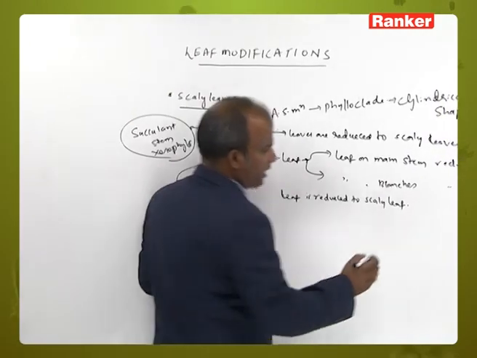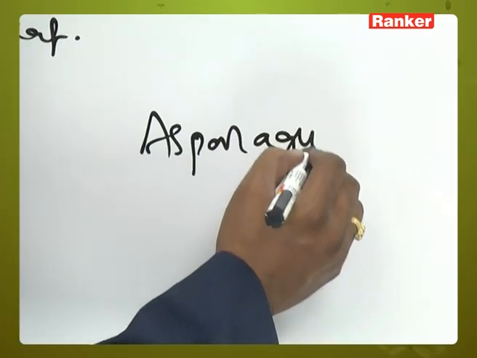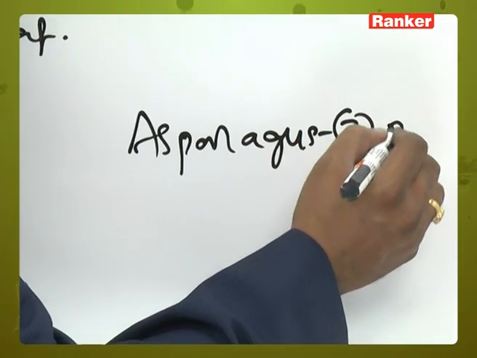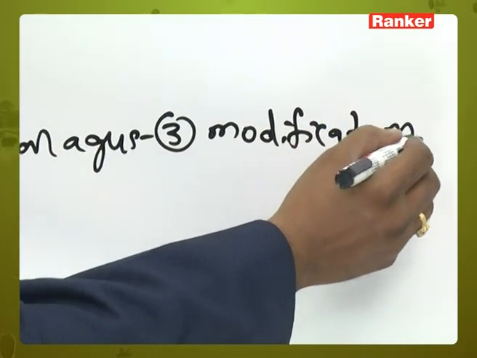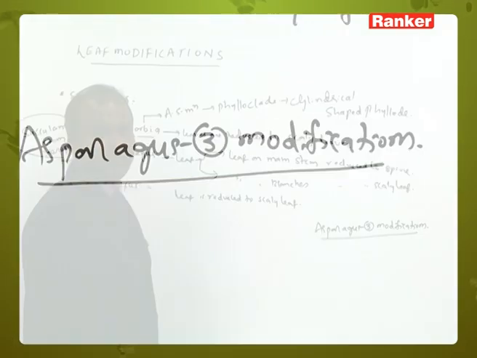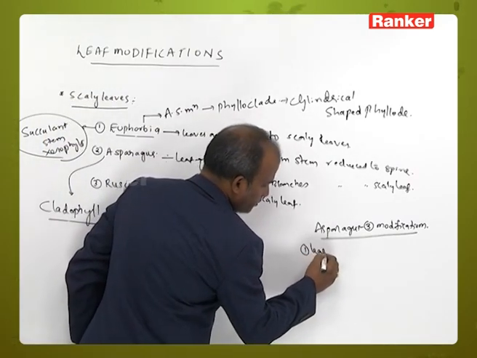In asparagus, how many modifications can be studied? Three modifications can be studied. Of that, one is leaf modification.